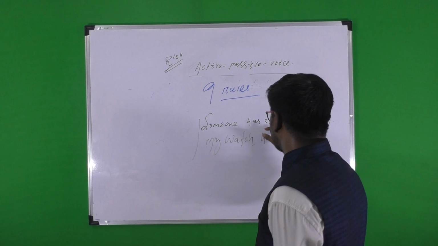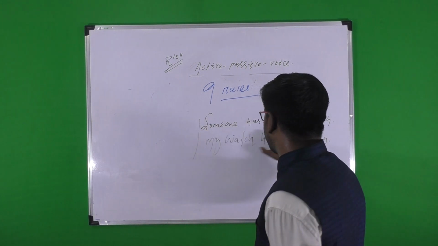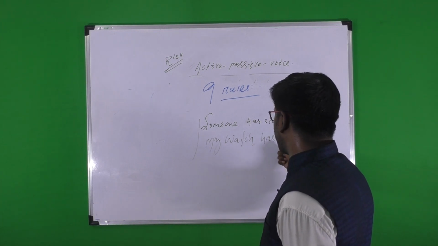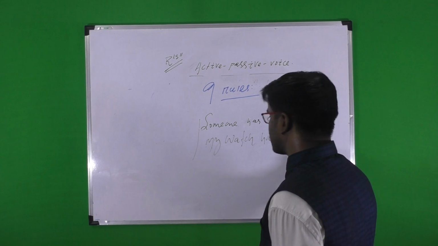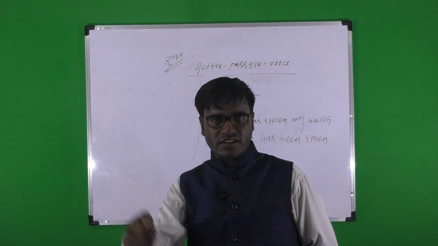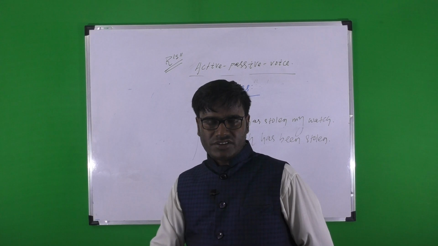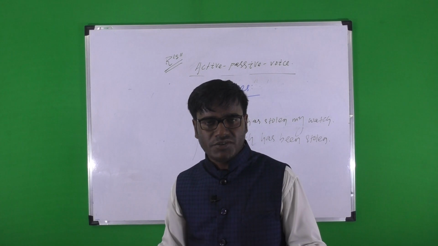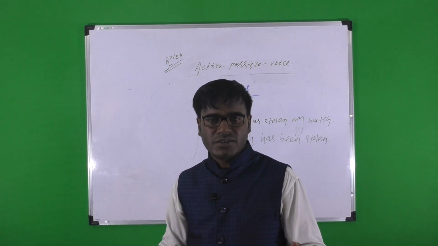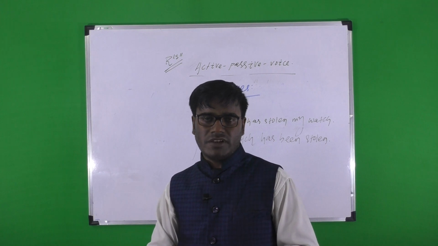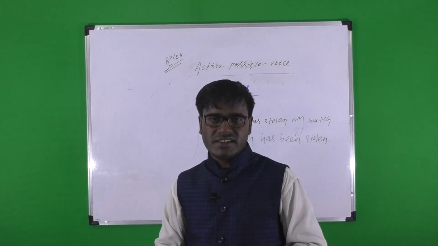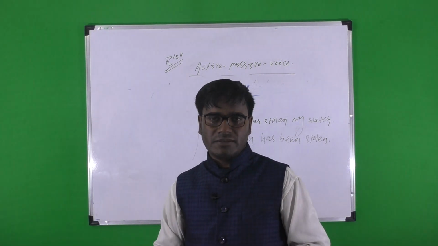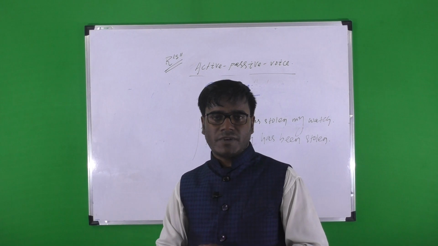Here, "Someone has stolen my watch" is written in present perfect. According to the structure in passive, subject plus has or have plus been plus V3, my watch has been stolen. It is not necessary to mention "by someone", because if the subject of the active voice is an indefinite pronoun, it is not necessary to take the help of "by" for the final conclusion of passive voice, according to the fundamental principles of active and passive. That's all about the fundamental rules of active and passive.